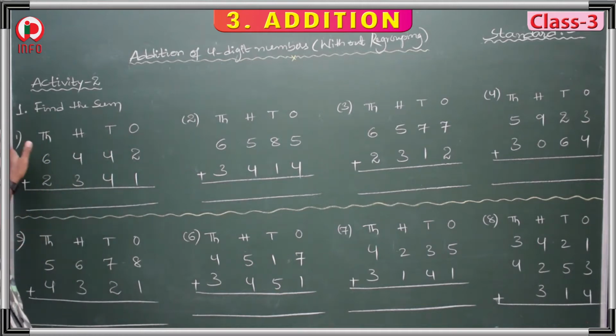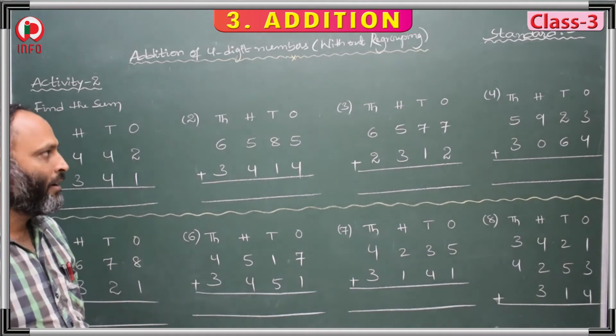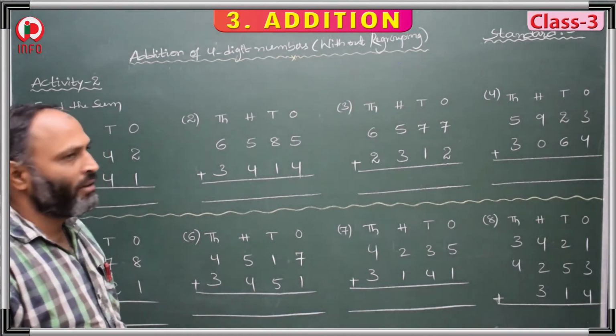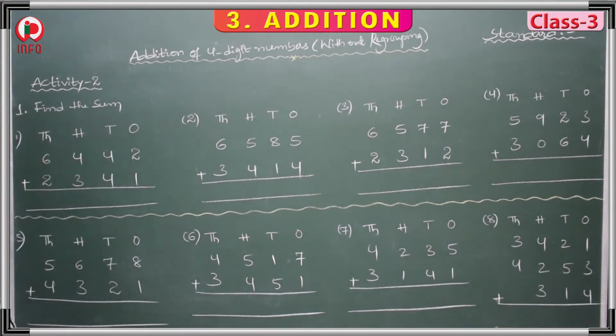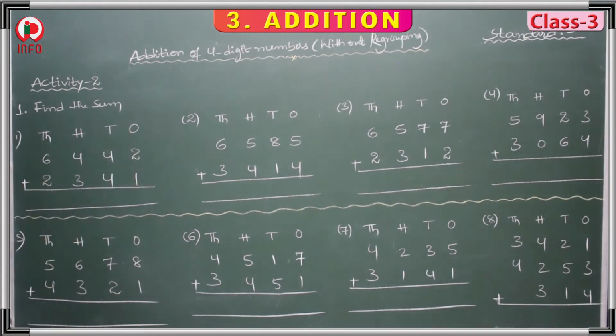Add the sum of these 8 questions that were given. So these 8 questions we have to add, without regrouping. These are 4-digit numbers, and we have to add them without regrouping. Here we start the first question from the ones place to the thousands place.